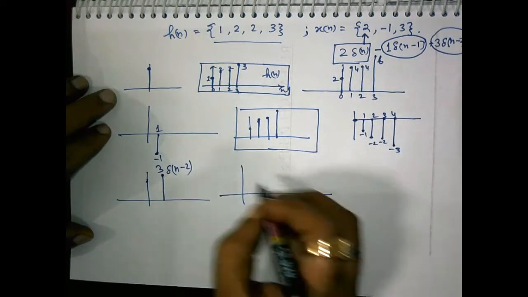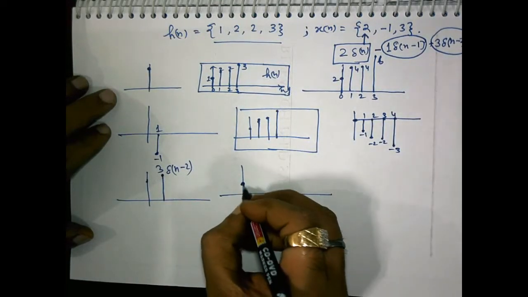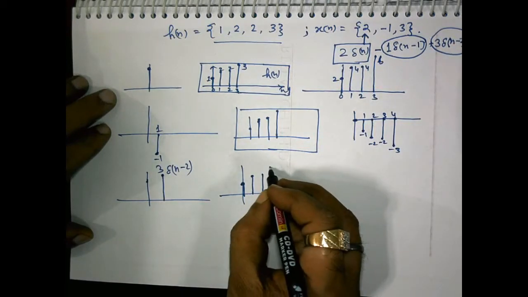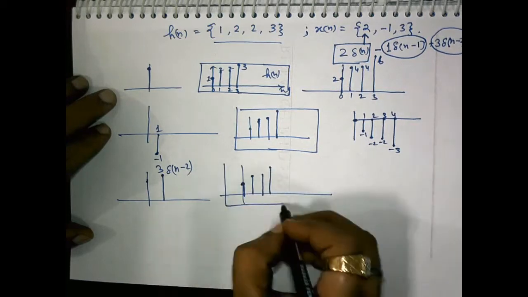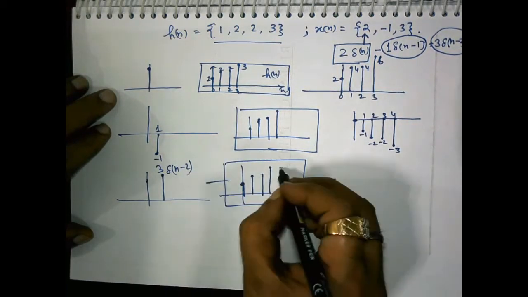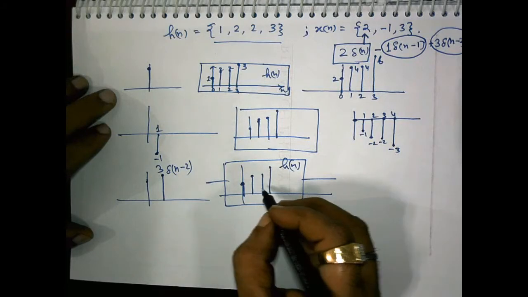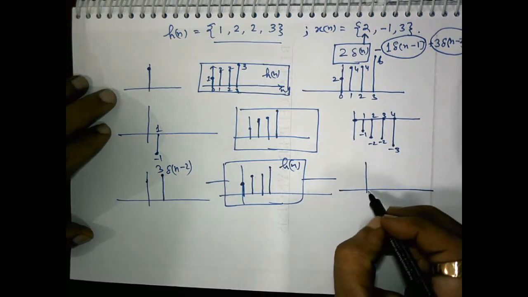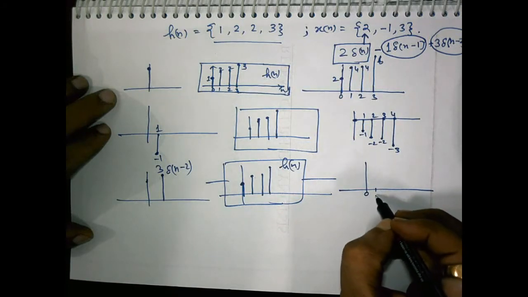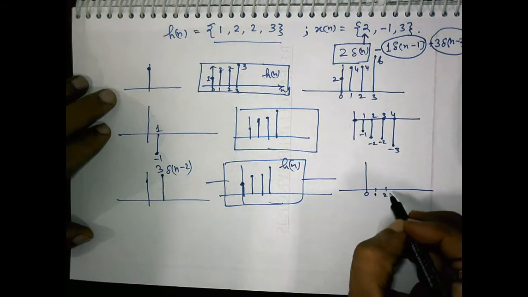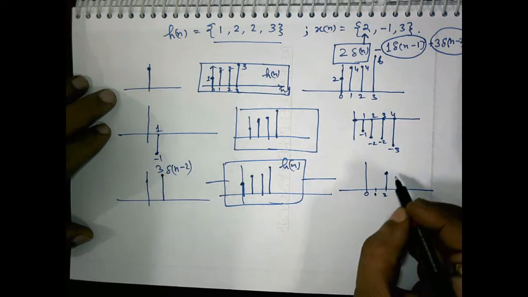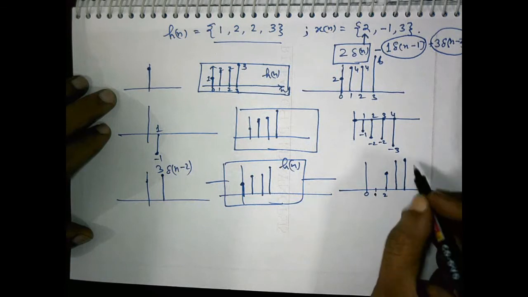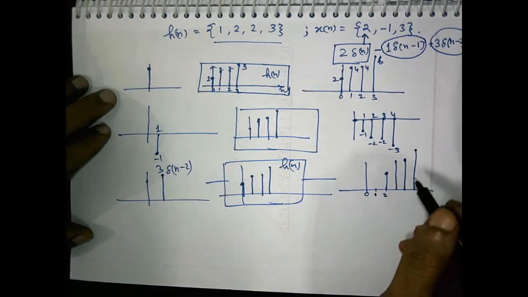So each and everything in this impulse response, this is Hn, is shifted by 2 units and then multiplied by 3. This means this is 0, 1 and this is 2. This means 1 is 3, 2 is 6, this is 6, and then 3 3 9. It will be like this.